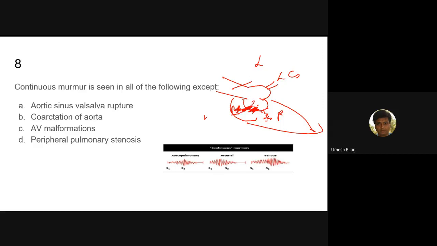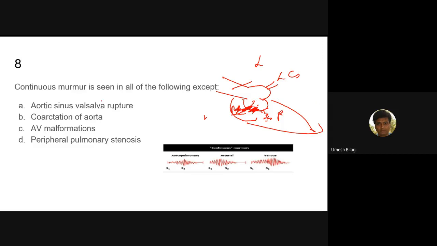The blood flows like this only. The pressure in the aortic sinus is always more than the right atrium, both during systole and diastole. The highest pressure is here, except for the left ventricle, which may equalize sometimes.